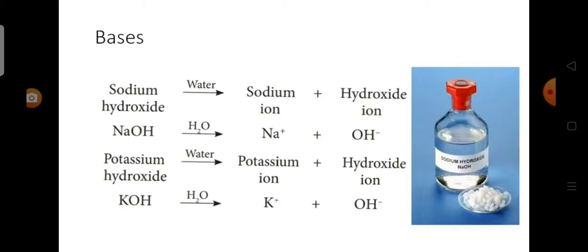A lot of bleaches, soaps, detergents, and toothpastes contain bases. In contrast to acids, which release hydrogen ions in water, bases release hydroxide ions in water. Thus, the chemical substances that release hydroxide ions when dissolved in water are called bases. For example, sodium hydroxide and potassium hydroxide.